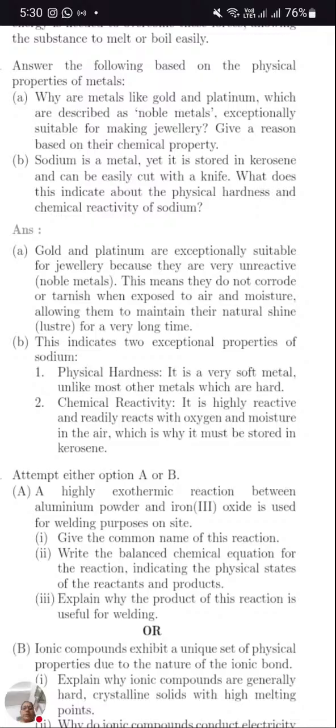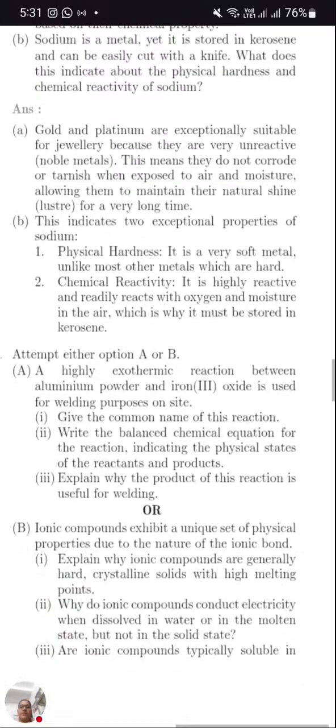Okay, coming back to our topic here, we were discussing sodium. Sodium is a highly reactive metal. As it is highly reactive, as soon as it comes in contact with oxygen, it will catch fire. To prevent this, it is stored in kerosene. So let's discuss the answer here.